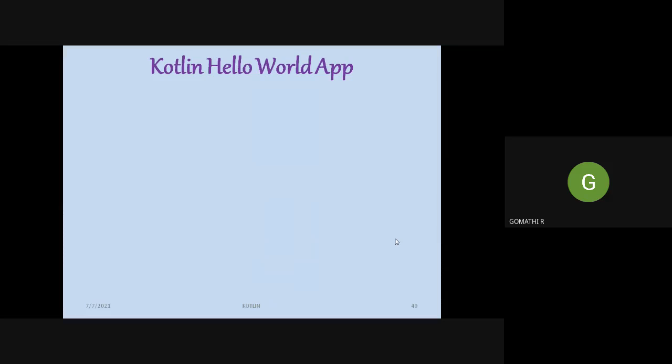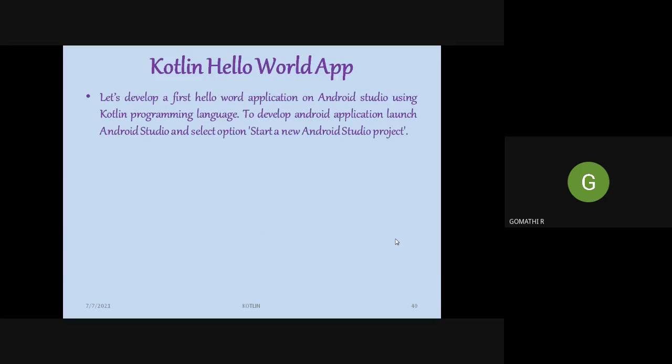So these things, the life cycle, will be clear only when we enter into development of apps. So now let us see an example of how to develop a first application in Kotlin.